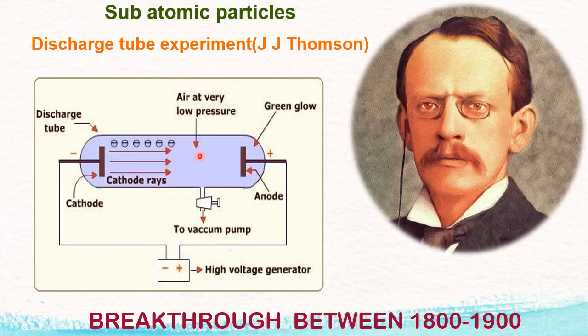Here he took some sample of gas. Gases exert pressure, we all know. So where there is a gas, there is pressure. The best example is our atmosphere. The atmosphere contains many gases. All those gases exert pressure, and because of this, atmospheric pressure is equal to 760 millimeter mercury.